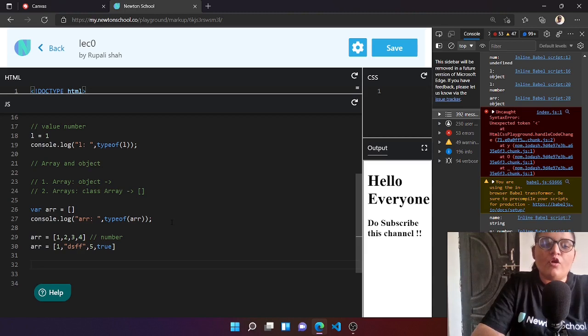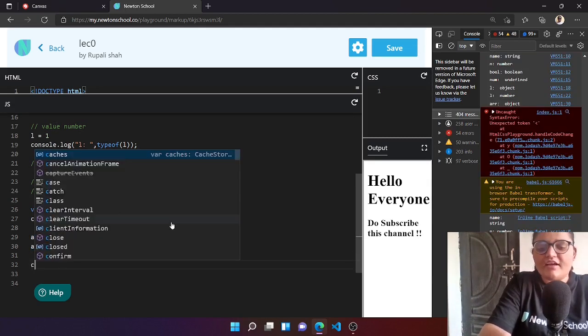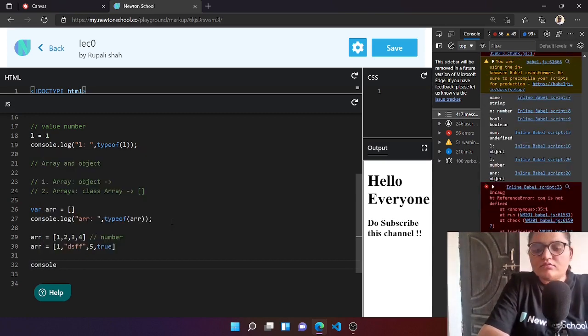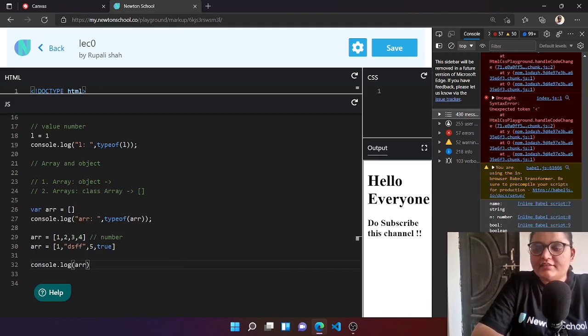Now let's have a look at objects. Objects are basically key value pairs. But first, there are some functions in arrays. If you want to add something to this array, let's first console.log this array and print it. You can see in the console that it has four values: one number, then the string, the third one again a number, and the fourth one a boolean type.